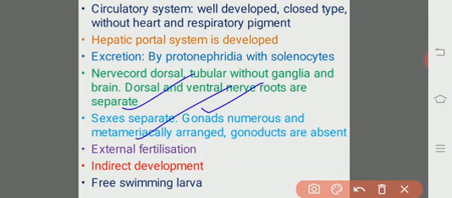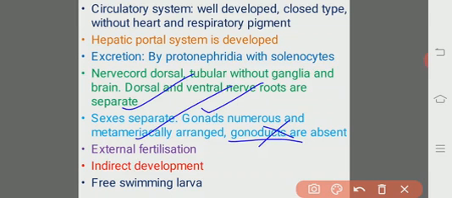So male gonads in the male organism, female gonads in the female organism, but they are metamerically arranged. And one more interesting thing in the case of the reproductive system is that gonoducts are absent. Gonads are present, but gonoducts are absent. That is, gonads directly release the gametes. They are not at all transferred from one region to another region through gonoducts. That is the meaning. Gonads are metamerically arranged, but gonoducts are absent.